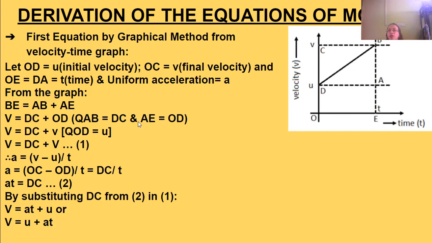AB is equal to DC, and AE is equal to OD.